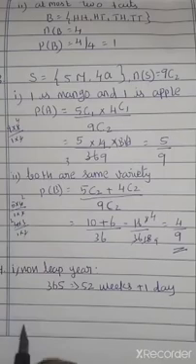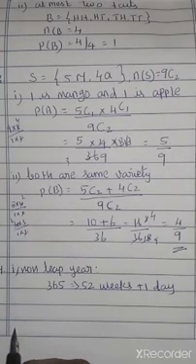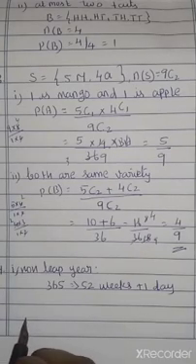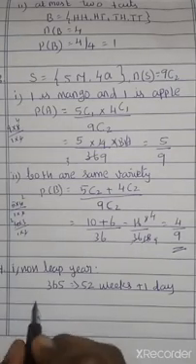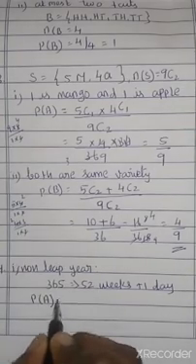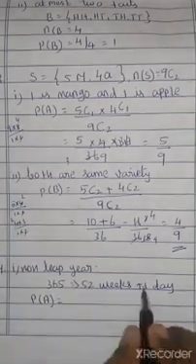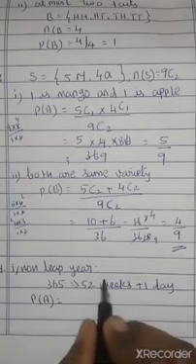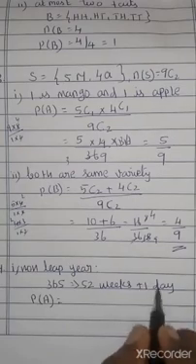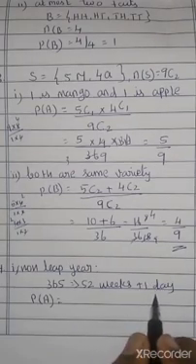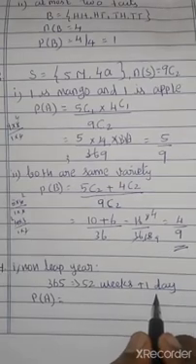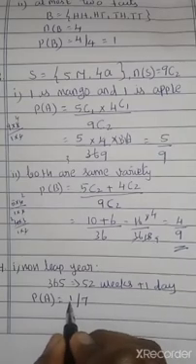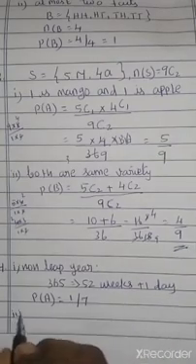So what is the question? What is the chance that a non-leap year has 53 Sundays? So P of A equals, only 1 day is left. We know 52 weeks give us 52 Sundays. So what happened to this 1 day? Out of the 7 days, any 1 day may be a Sunday. Correct? So P of A equals 1 by 7. Out of that 7 we have only 1 Sunday. Next one, the leap year.